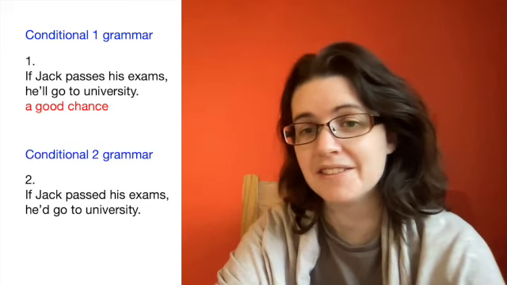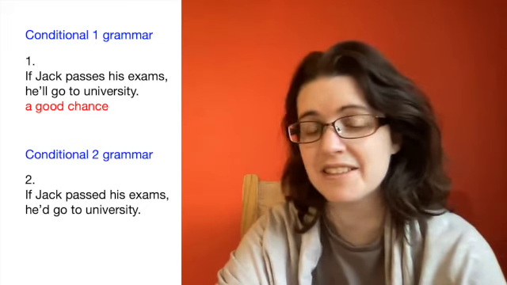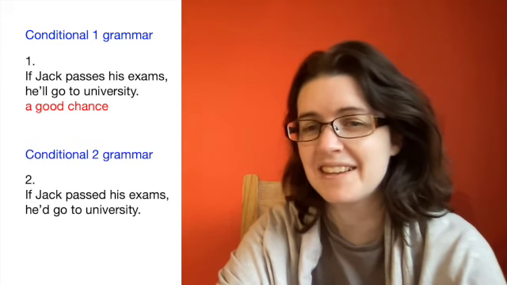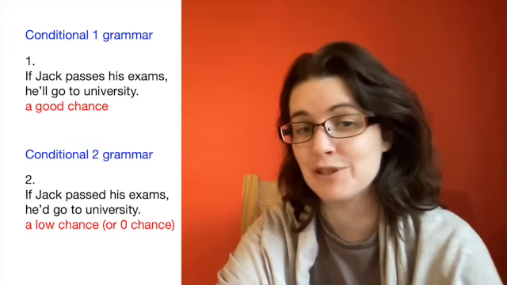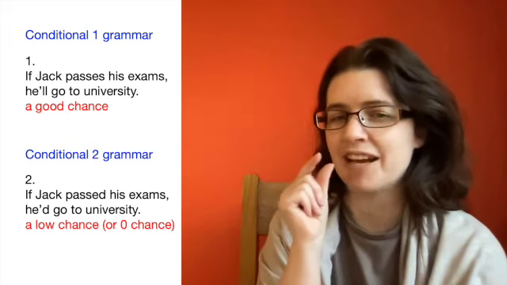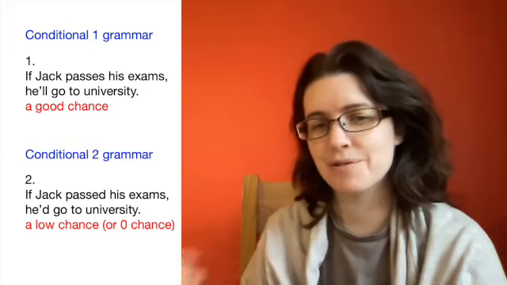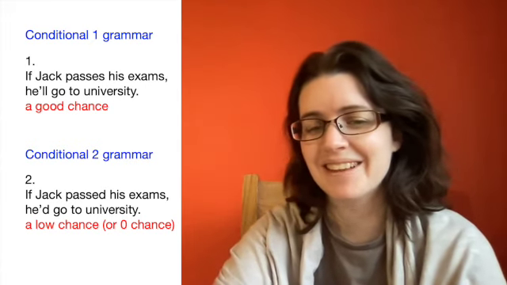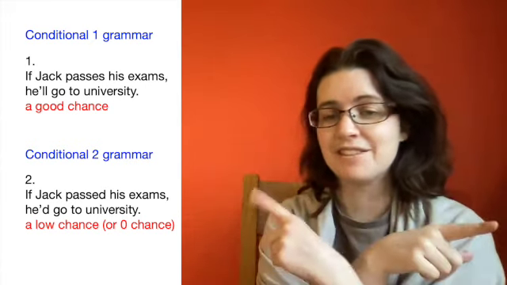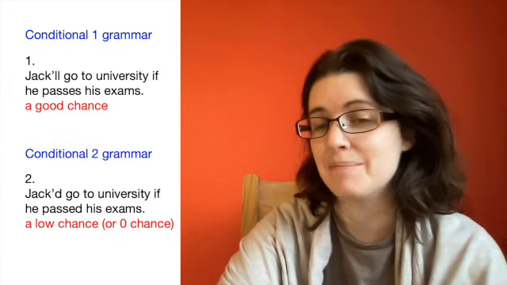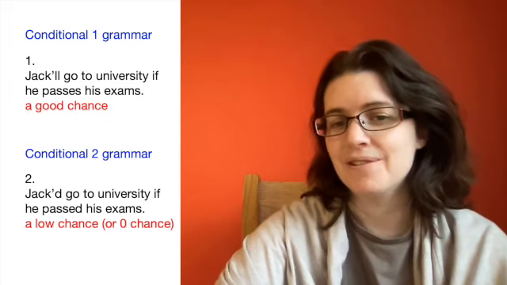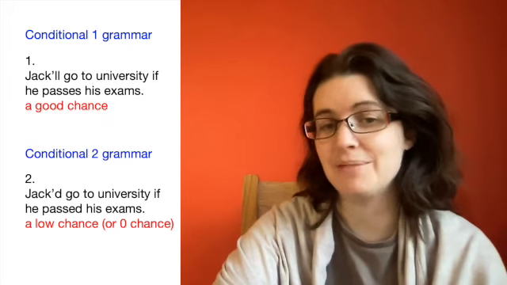On the other hand, if we know that Jack is lazy, if he's stupid, if he's not been studying, he's probably not going to pass. So it's better to choose number two. There's a very small chance he would pass, or maybe a zero chance. And again, we can switch the two sentences around. Jack will go to uni if he passes his exams, or Jack could go to uni if he passed his exams.